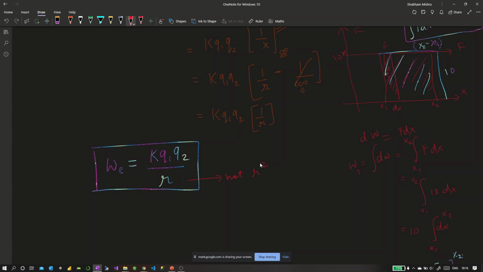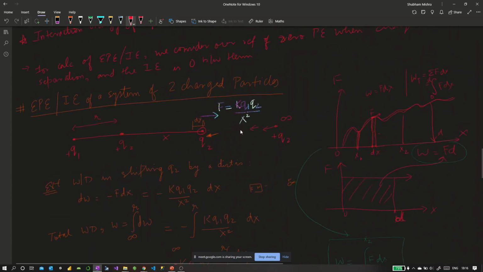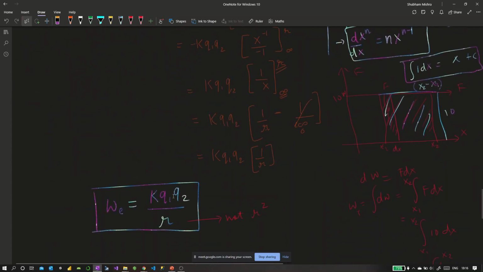So we have calculated the work done in bringing charge q2 from infinity near charge q1 at a final distance r, and the work we did in doing so was k q1 q2 upon r. And what would be the unit of this? This would be in joules.